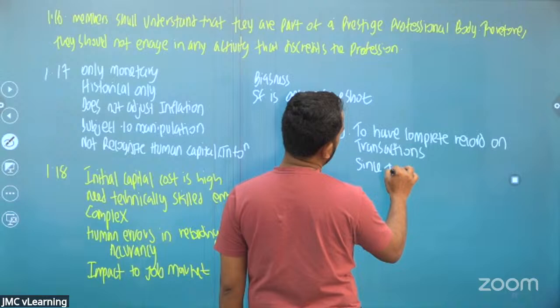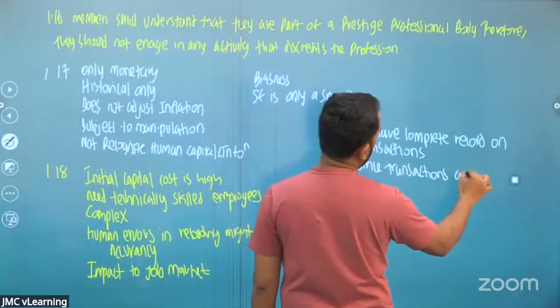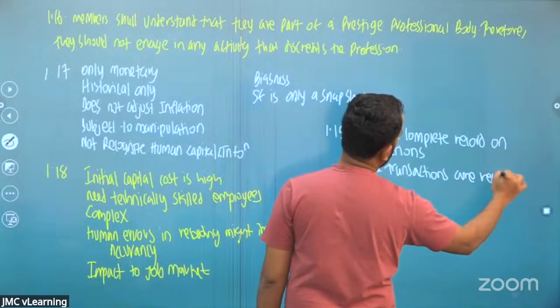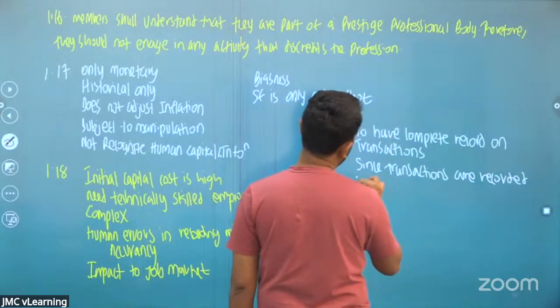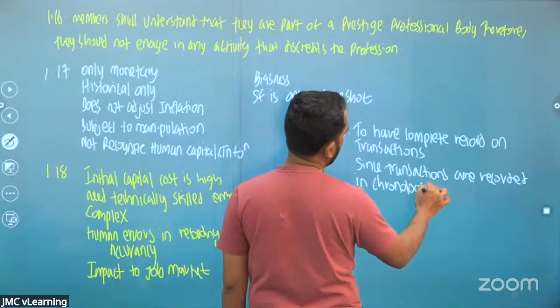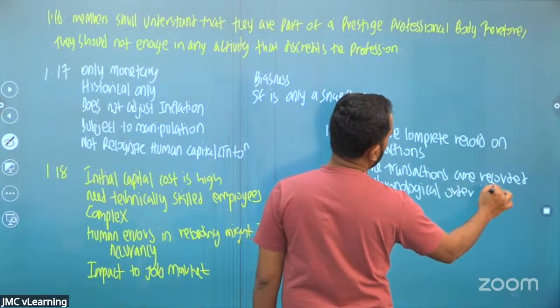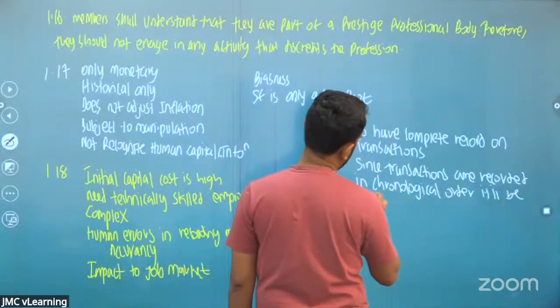Since transactions are recorded in chronological order, that means the day's order, it will be easy to refer.